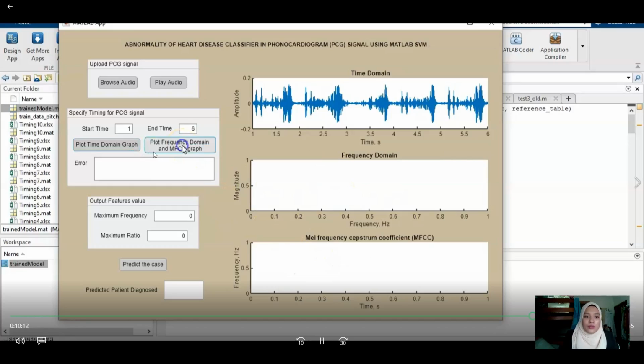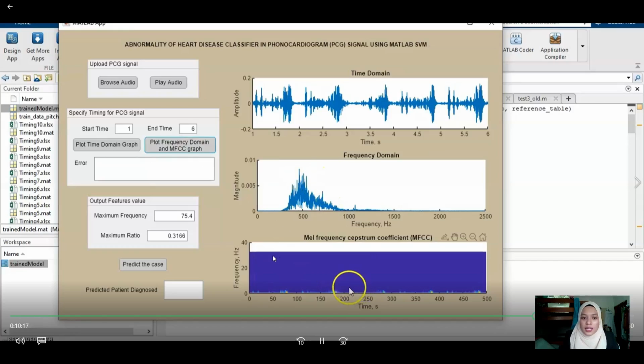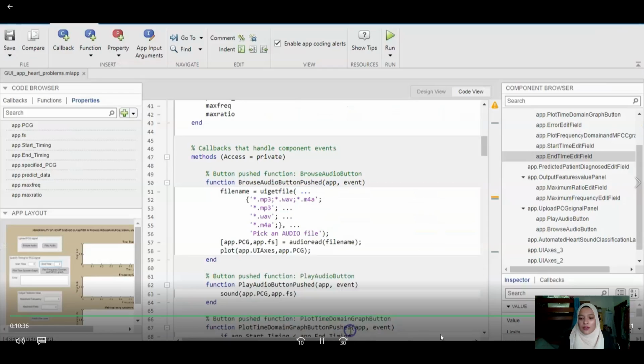Then we click for frequency domain and MFCC. We plot simultaneously. It shows here. It also states the maximum frequency and maximum ratio here. Then we click predict the case. It will show case 1. So it is true that the signal number 1 is from case 1, which is mitral valve stenosis. Next we try case 2.